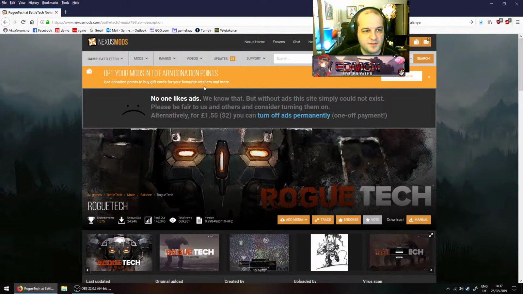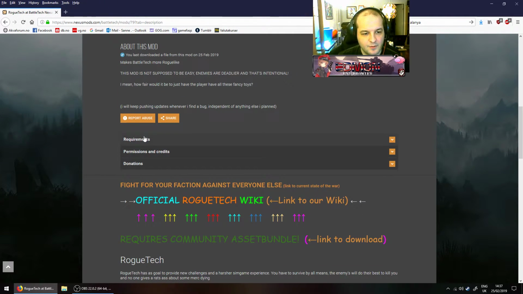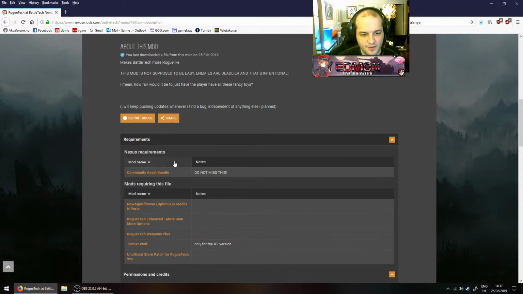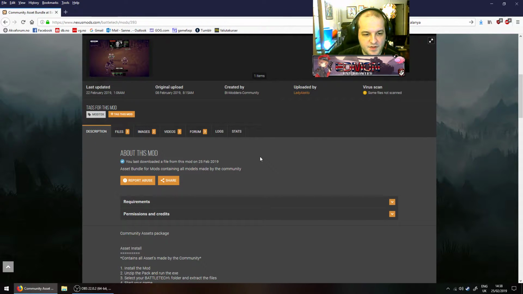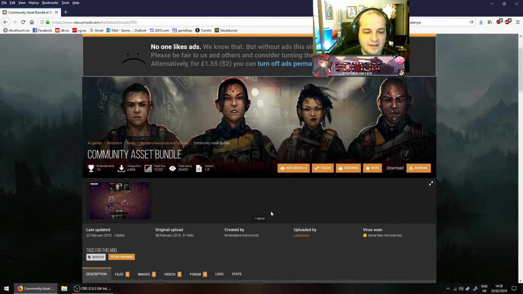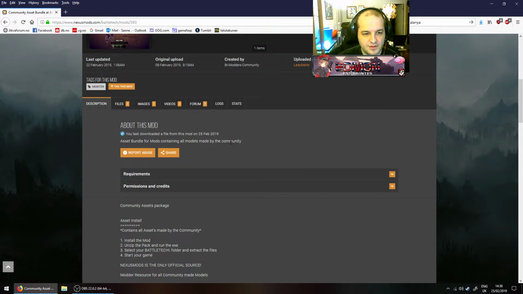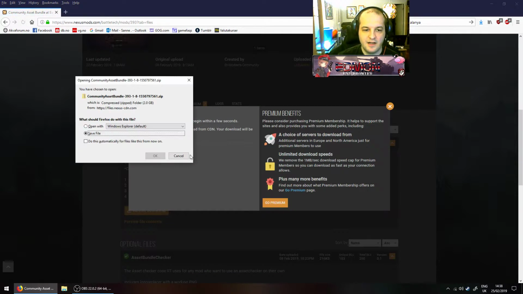Go to Nexus Mods and download the Community Asset Pack, which is under the requirements for Roguetech. This is it here, Community Asset Bundle. With Nexus Mods, you must be logged in to download anything, so you're going to have to create an account, and then once you've created an account, you should be able to download it. So go to Files and do a manual download of the Community Asset Bundle. It's 2 gigs, so I have already pre-downloaded it. Save it to your desktop.